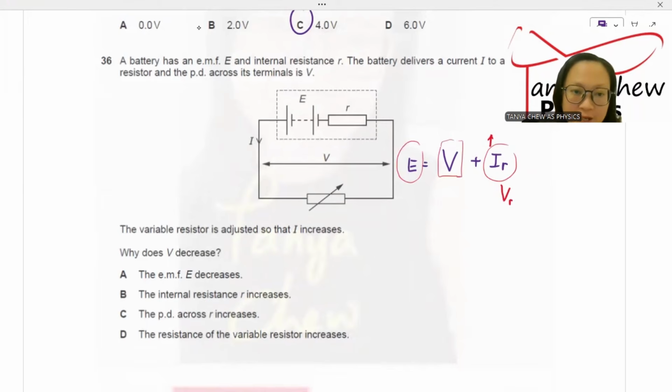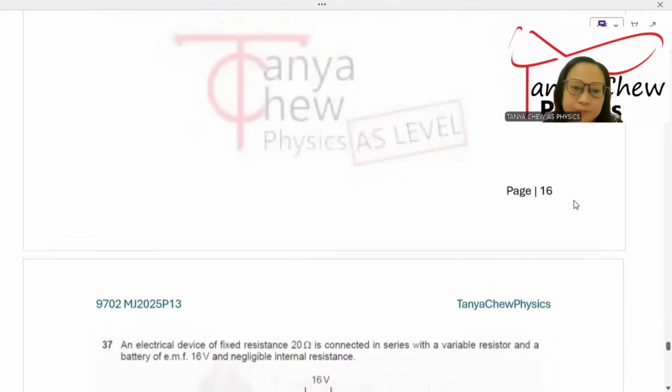So I would say A, EMF decreases. No, EMF must be constant. It is the same battery. B, the internal resistance of the battery increases. No, since it is the same battery, it has the same internal resistance. PD across the internal resistance increases. Yes. So the resistance of the variable resistor increases. No. C is the answer.